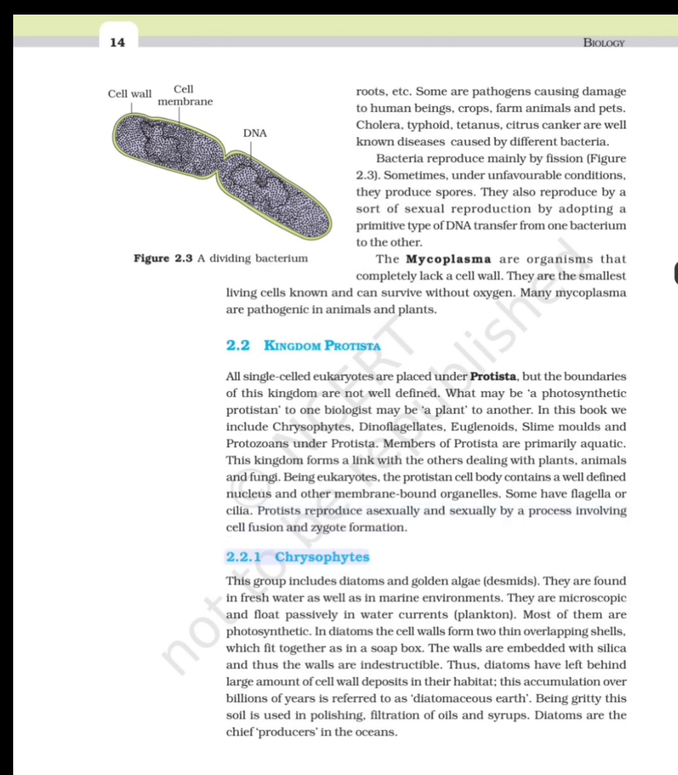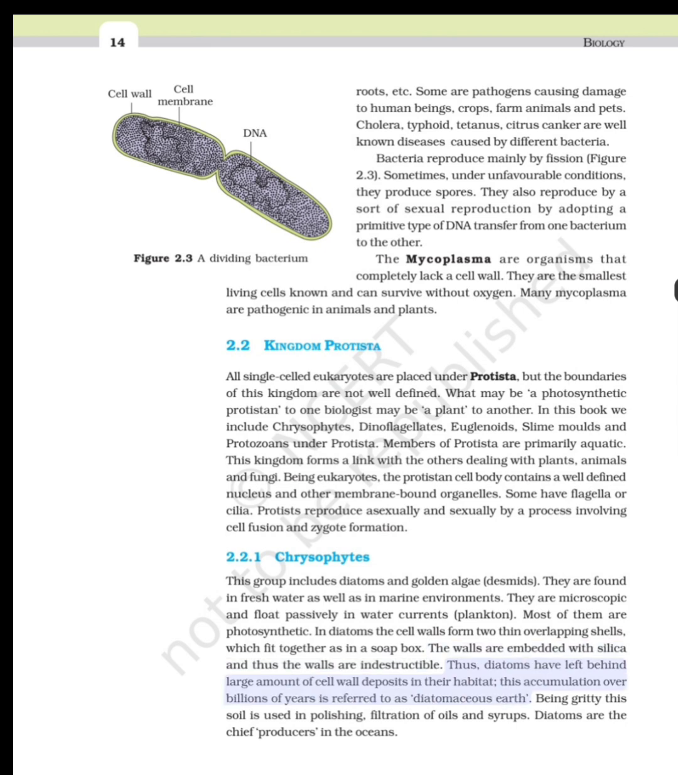2.2.1 Chrysophytes. This group includes diatoms and golden algae, desmids. They are found in fresh water as well as in marine environments. They are microscopic and float passively in water currents, plankton. Most of them are photosynthetic. In diatoms the cell walls form two thin overlapping shells, which fit together as in a soap box. The walls are embedded with silica and thus the walls are indestructible.